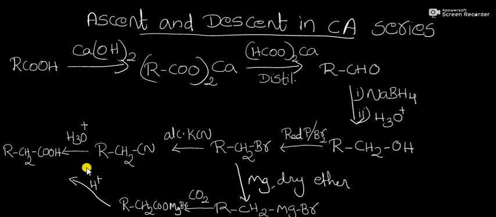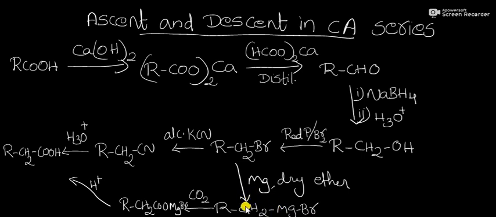And the higher homologous series of carboxylic acid can be obtained from alkyl halides through another method, that is the reaction of alkyl halide with magnesium. It will convert it into an organometallic compound, that is RCH2MgBr, our Grignard reagent. This is an organometallic compound.